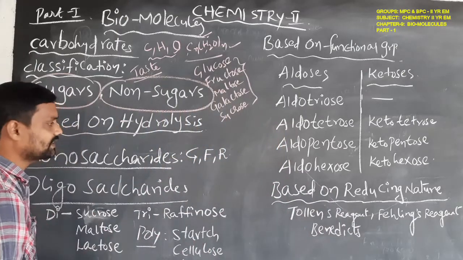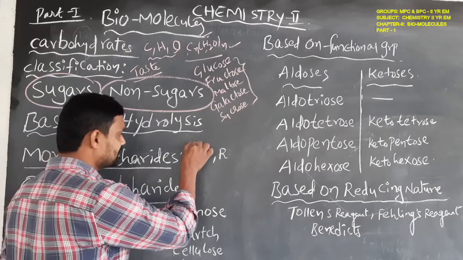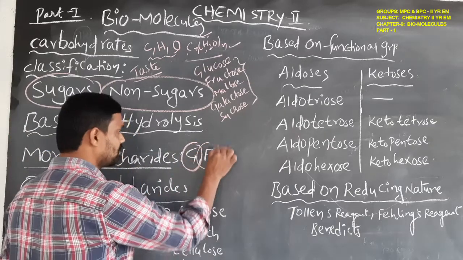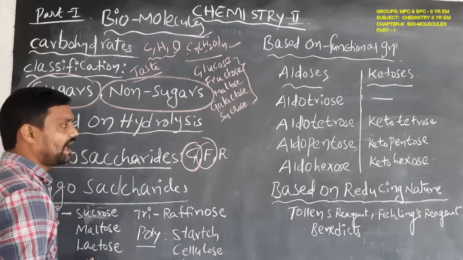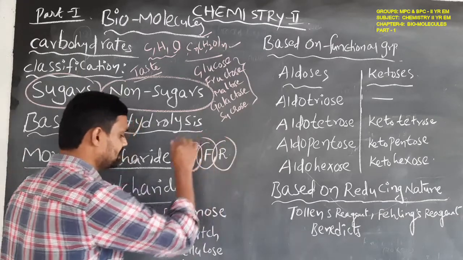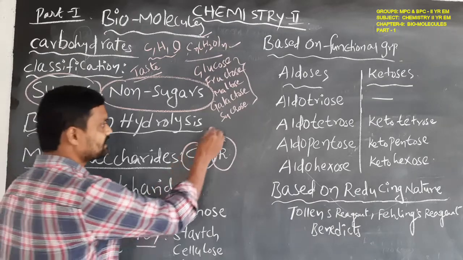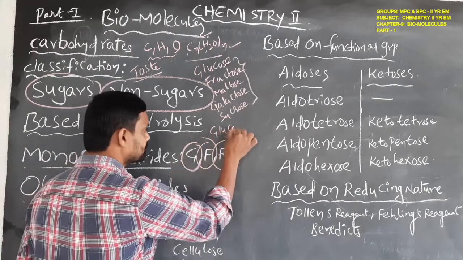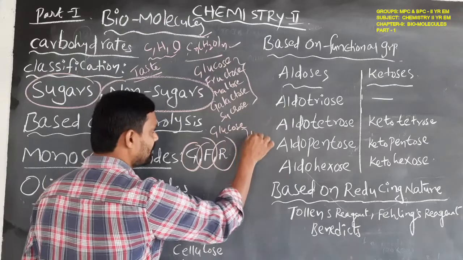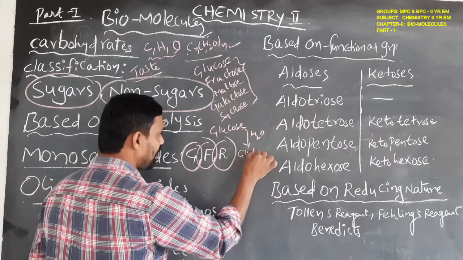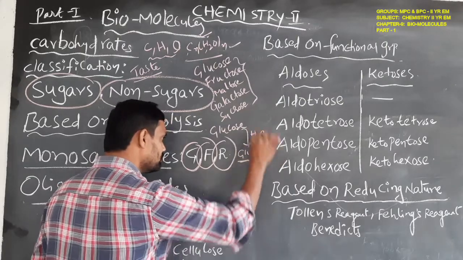Examples of monosaccharides are glucose, fructose, and ribose. When glucose is dissolved in water, you only have glucose.